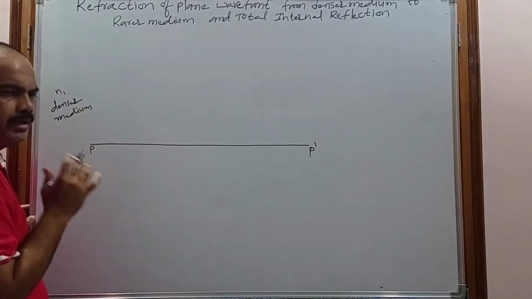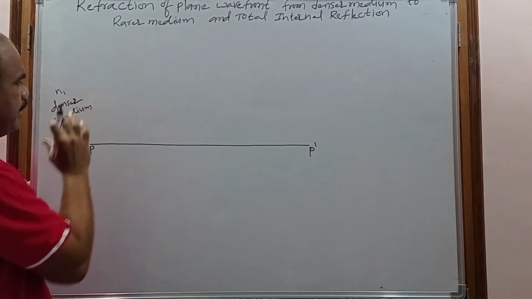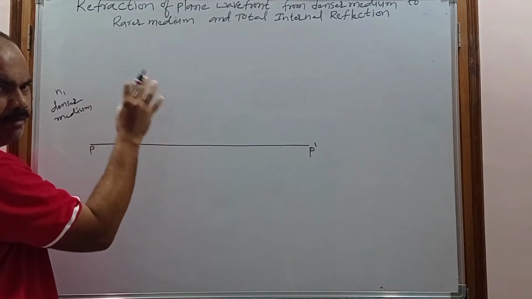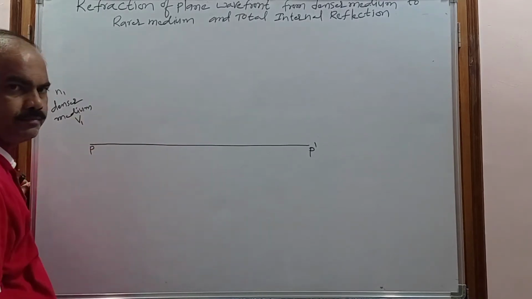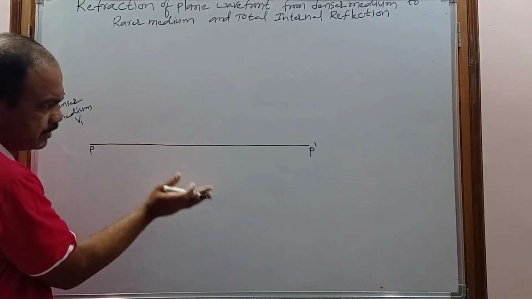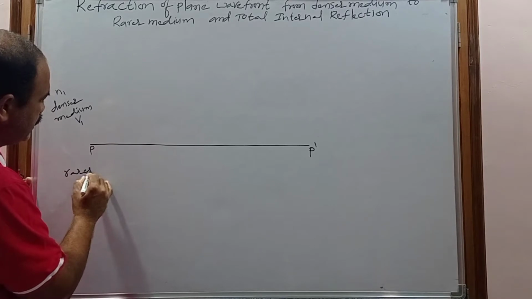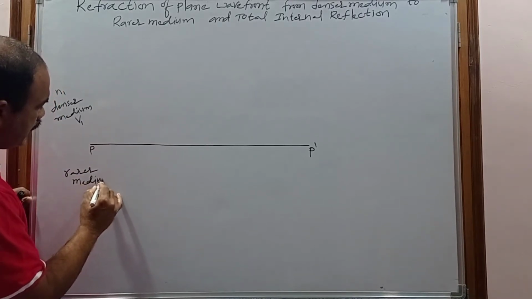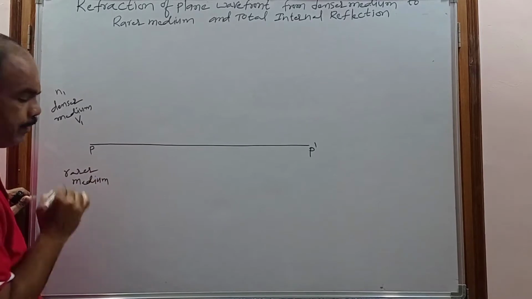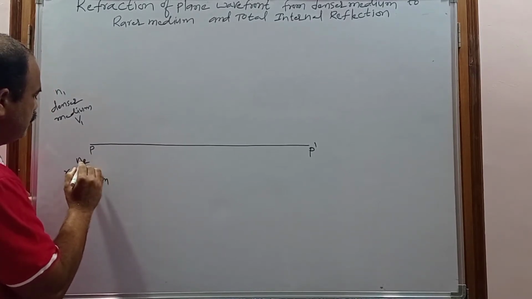The refractive index be N1, and in this medium when the plane wavefront travels, it will travel with velocity v1. Now consider below this surface there is another medium, the rarer medium, and its refractive index be N2.